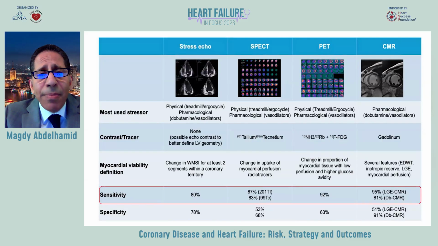For myocardial perfusion imaging with SPECT, the viability definition is a change in the uptake of myocardial perfusion radiotracers using thallium or technetium-99, with a sensitivity up to 87%, while positron emission tomography, or PET, has a higher sensitivity of 92%, based on the change in the proportion of myocardial tissue with low perfusion and higher glucose avidity.